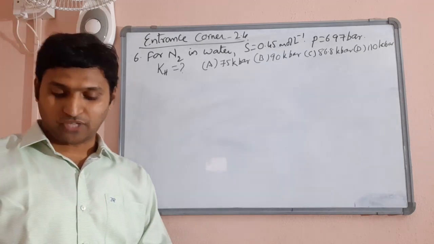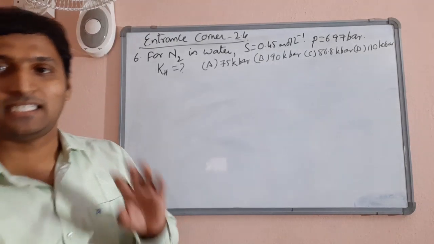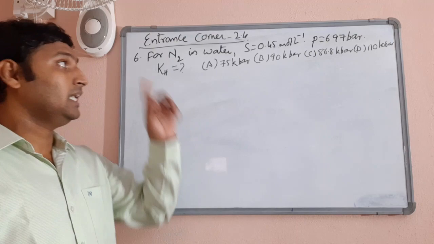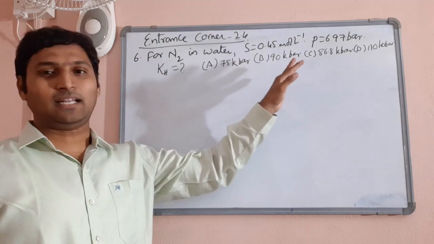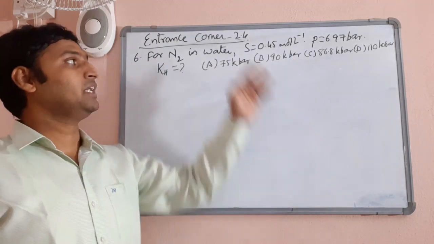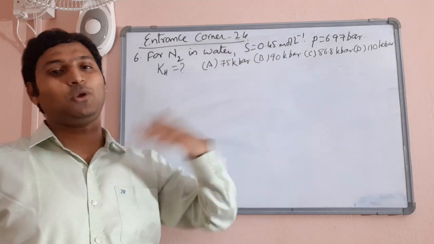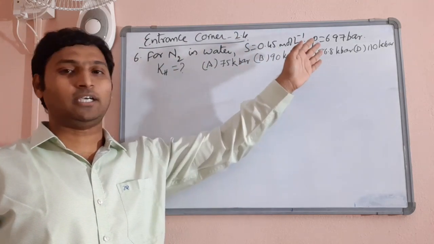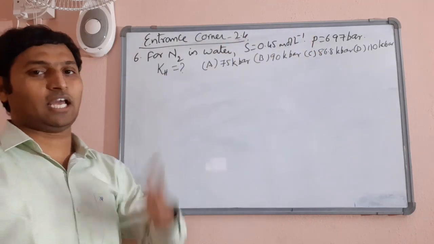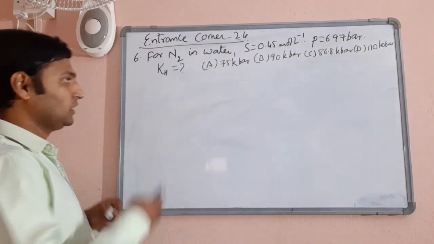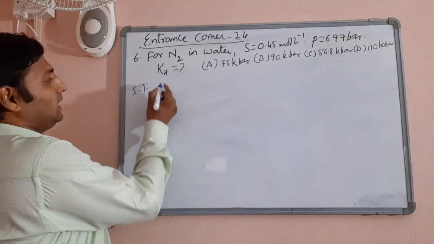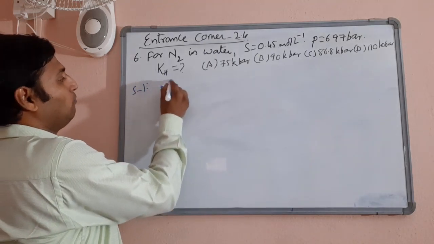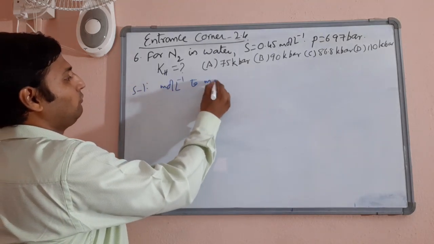Question number 6 again is slightly similarly dissimilar to question number 5. There grams per liter is given, you have to convert to mole fraction. Here moles per liter is given, you have to convert to mole fraction. Later there using KH value you calculated pressure, here using pressure you have to calculate KH value, same thing. So step 1 again here is converting moles per liter to mole fraction.